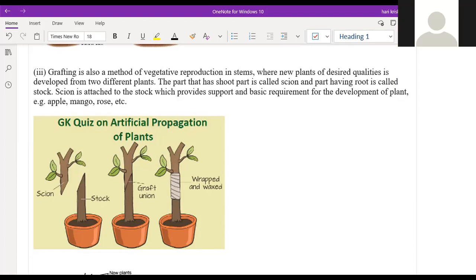Grafting is also a method of vegetative reproduction in plants where new plants of desired qualities are developed from two different plants. The part that has the shoot is called scion and the part having the root is called stalk. Scion is attached to the stalk, which provides support and the basic requirements for the development of the plant. Example: mango, apple, rose, etc.